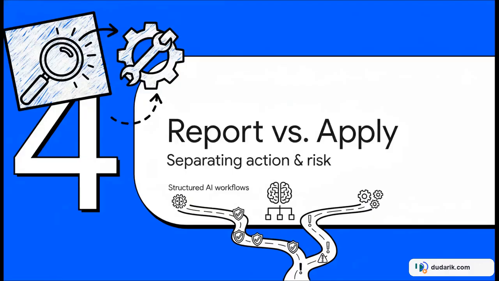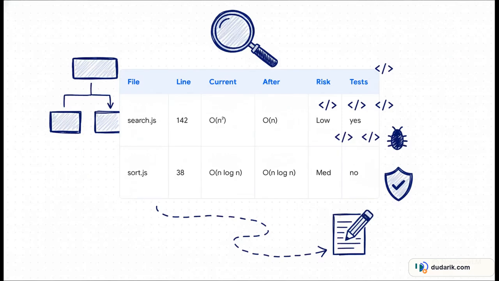Section 4. Report versus apply. Let's look at the two distinct operating modes that make this skill such a game changer. By default, the optimizer runs in a report-only mode. It scans your codebase and gives you this really clean, read-only table. For example, in a Node.js project, it will pinpoint the exact file and line number. Say it finds an O(n²) nested loop. It'll recommend a map lookup to drop that to O(n), label the risk level as low, and even tell you exactly which test file you need to validate the fix. It maps out the whole plan while altering exactly 0 lines of code.